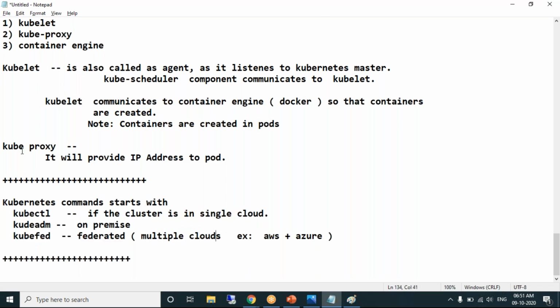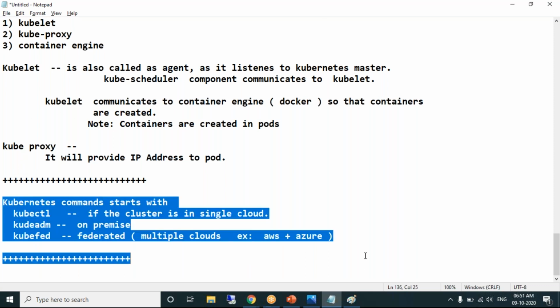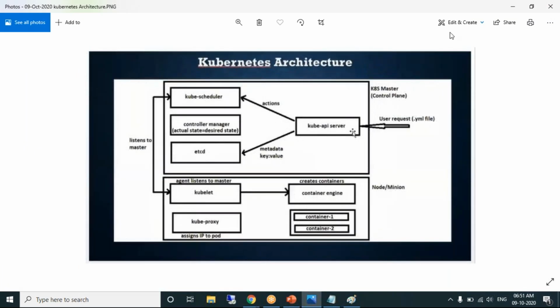Okay, this becomes more confusing. Don't worry about this. Okay, so we are done. I'm done with explaining the Kubernetes architecture. Any question? Simple, na? Akhil?